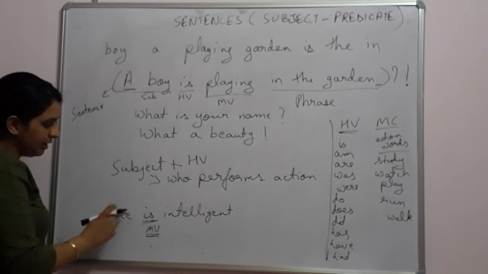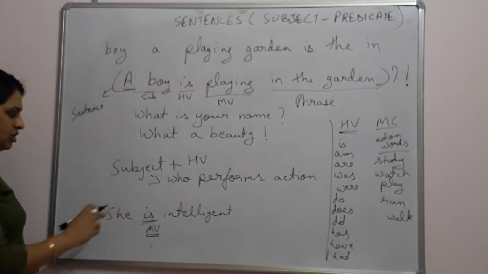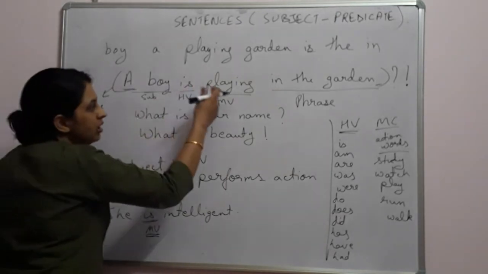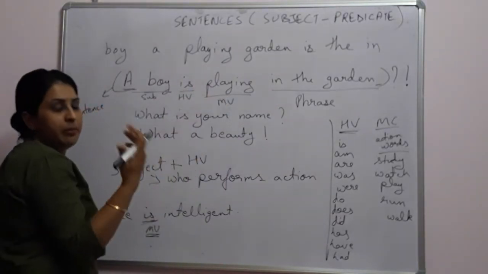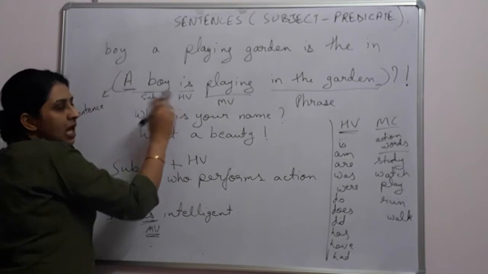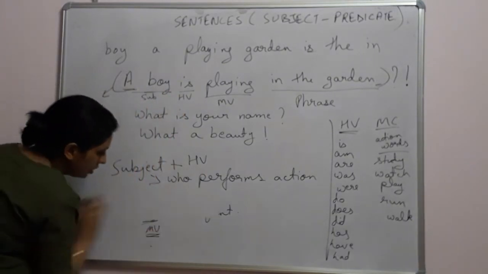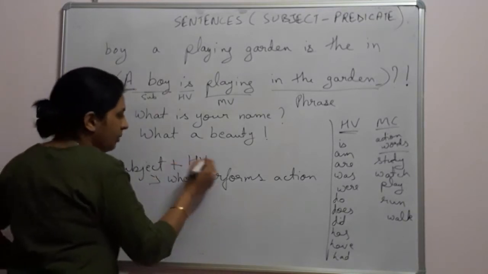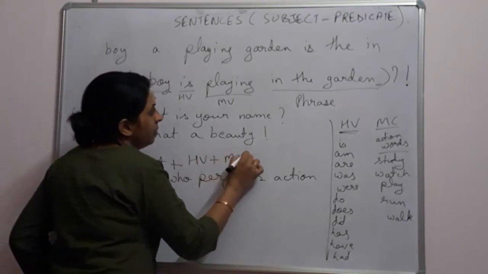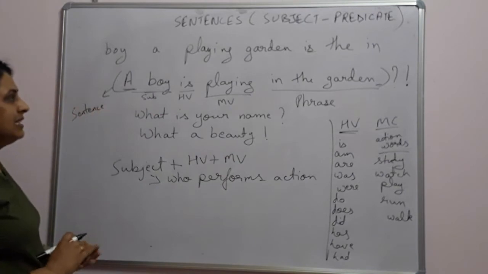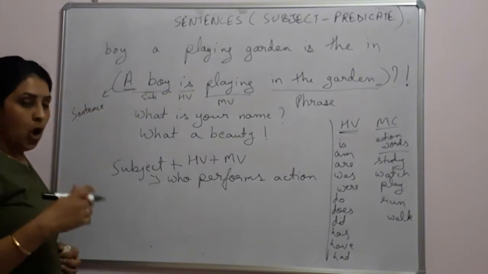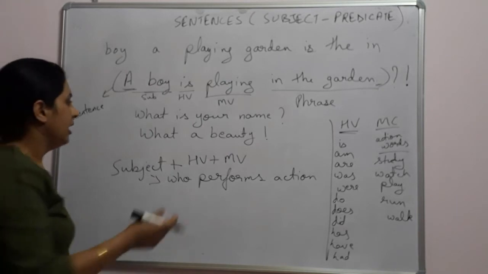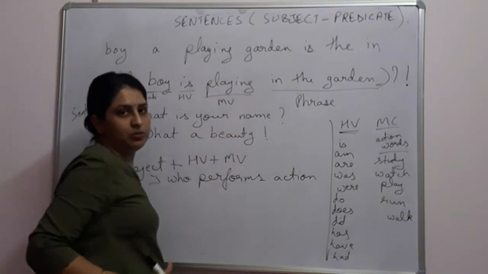Okay, we know that the girl is intelligent. So here it will act as a main verb, but if it comes with other verbs which are main verbs, then these become helping verbs. Okay, you understand all this? Fine. So after the helping verb comes the main verb. Now a sentence can have an object or it cannot have an object. Both are the cases. Here we have not used any object.